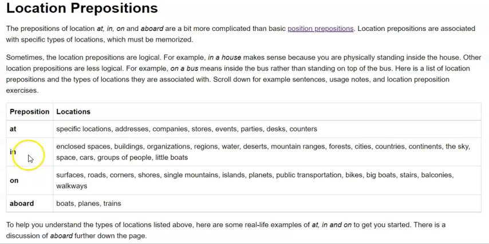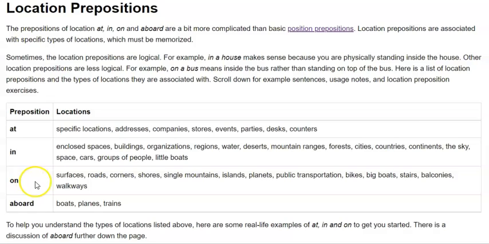The next one is in. In can be used for enclosed spaces, buildings, organizations, regions, water, desert, mountain range, forest, cities, countries, continent, the sky, space, cars, groups of people, little boat, right? For all these locations you can use in.